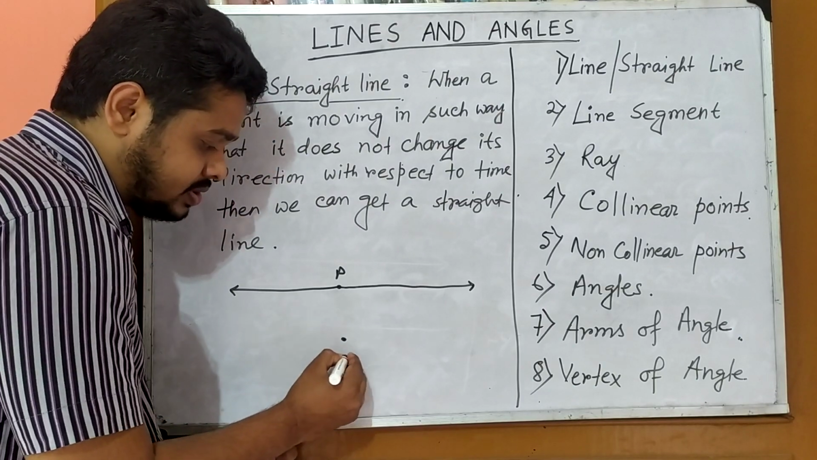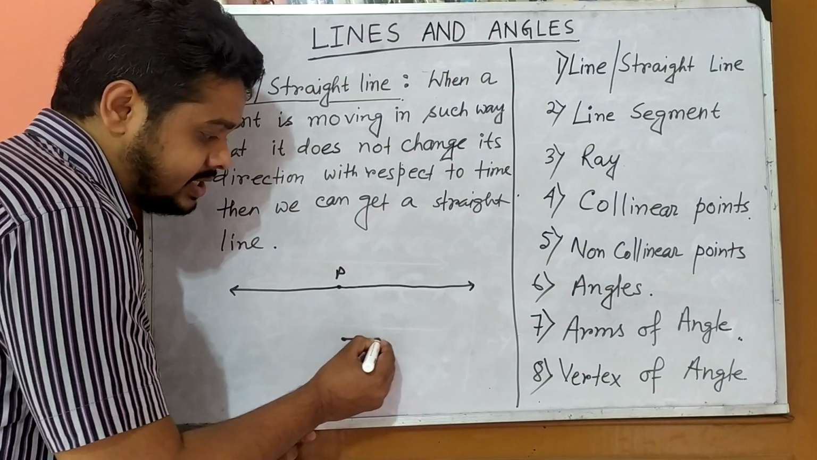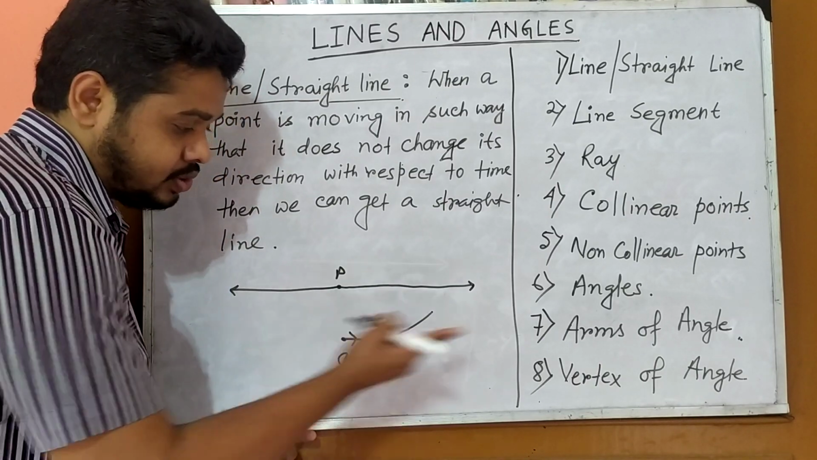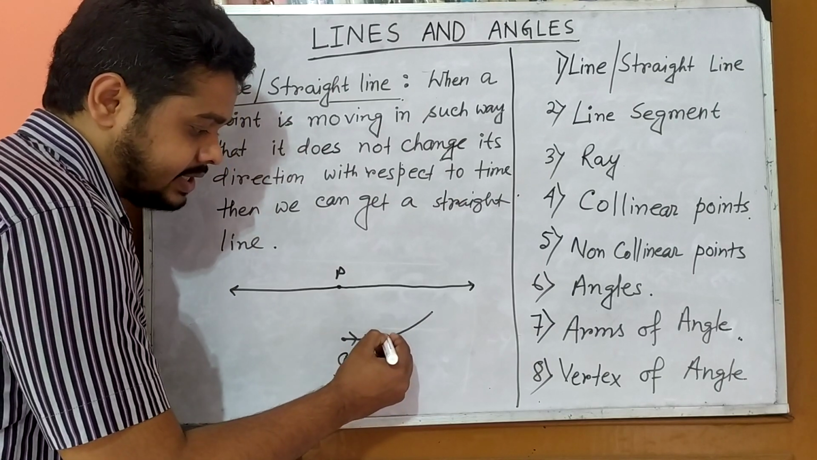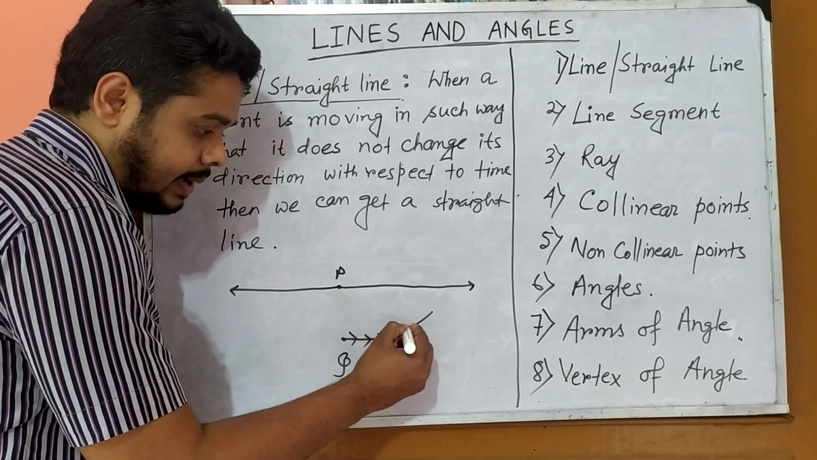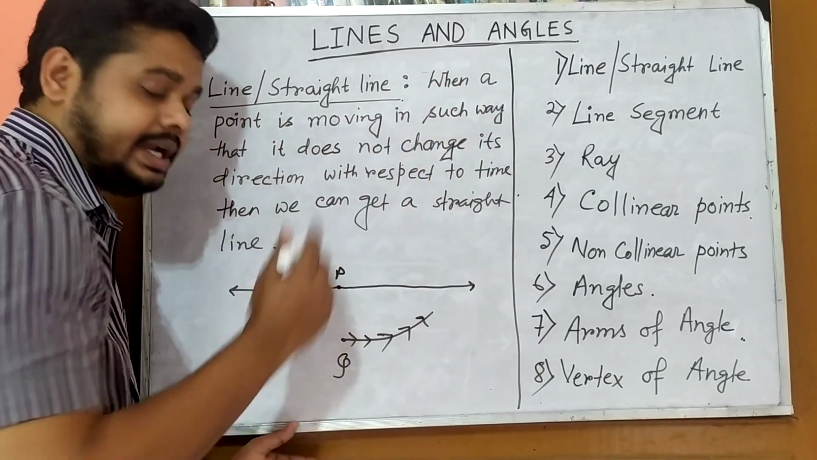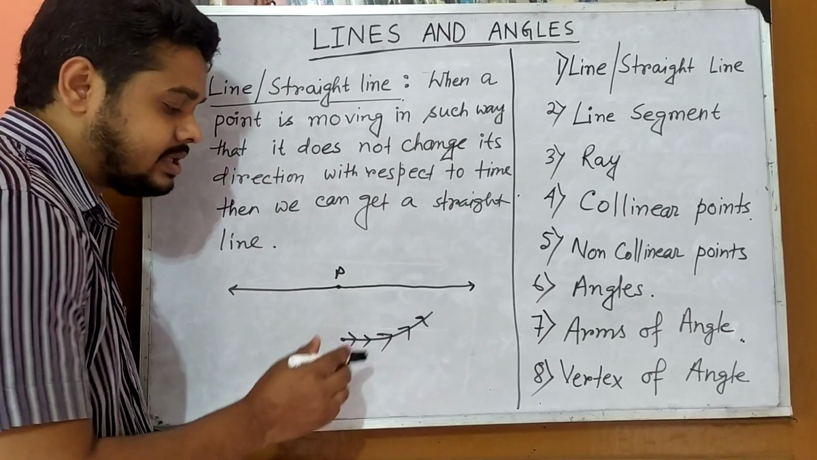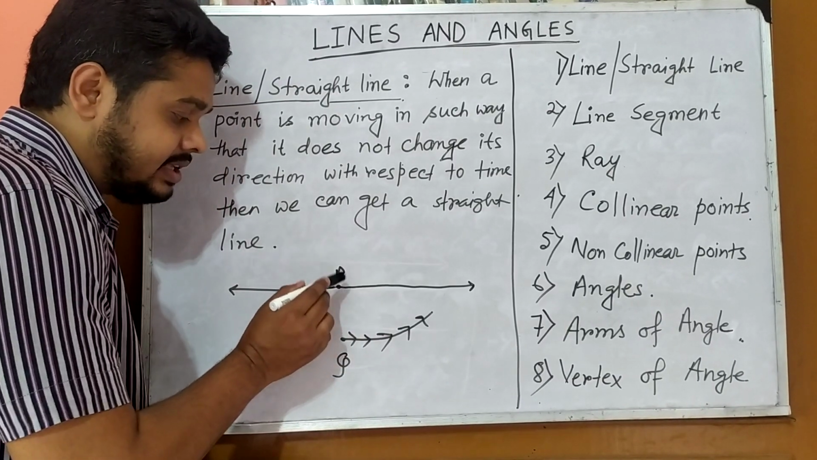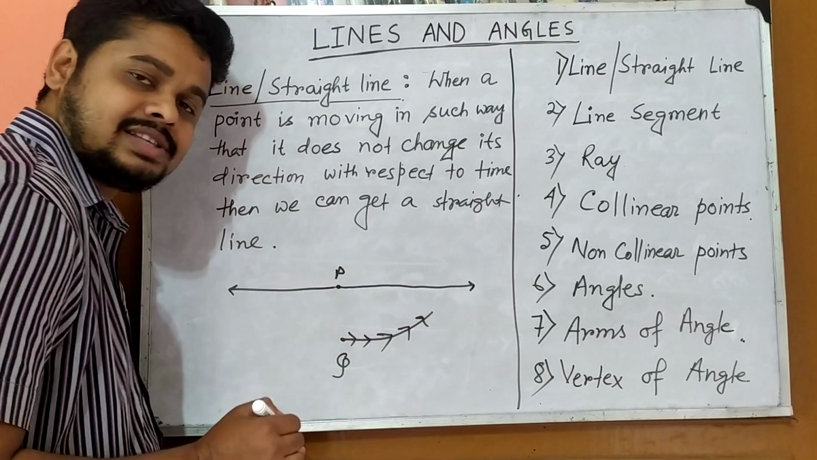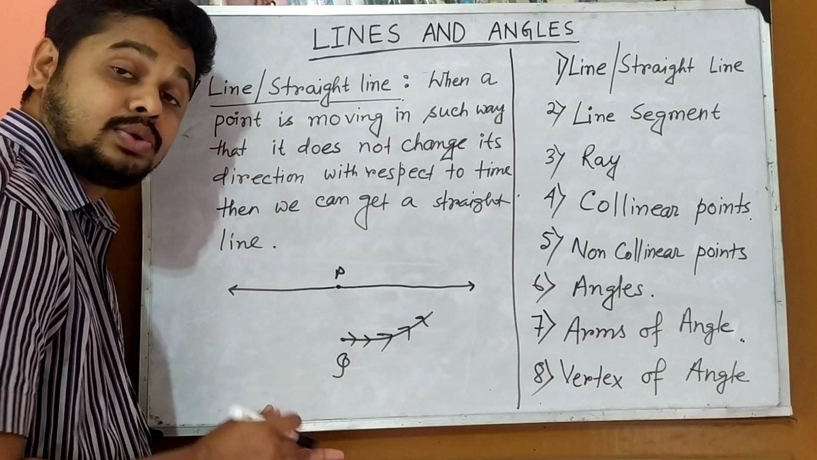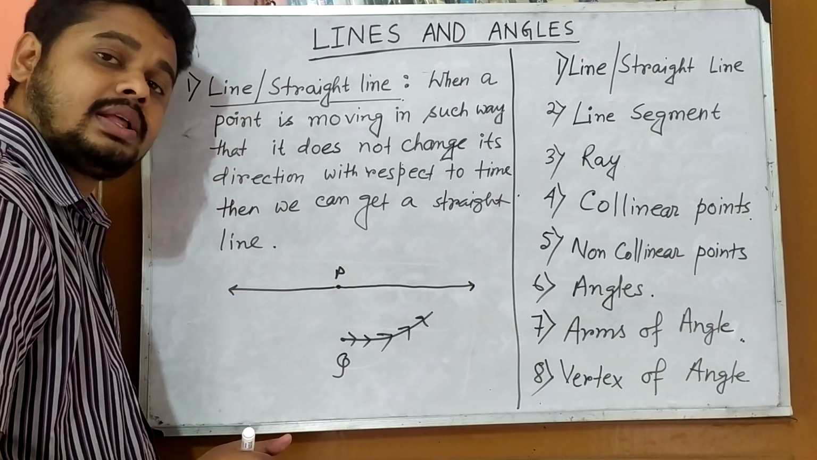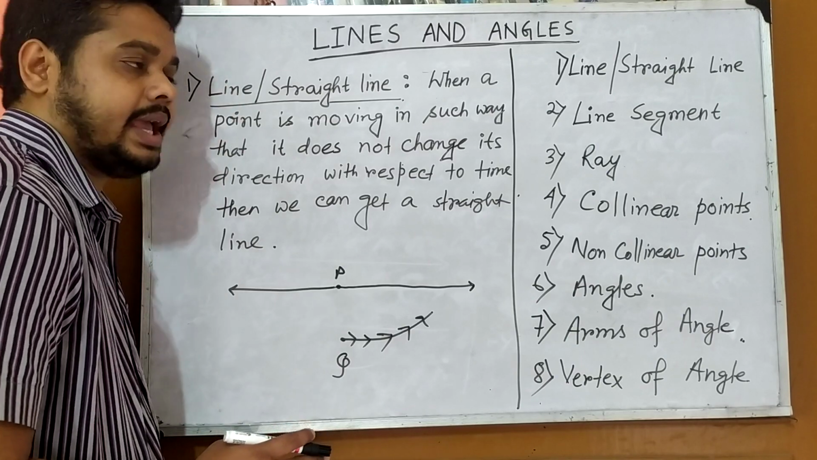Okay, suppose Q is another point but it changes its direction with respect to time. First time it is going in that direction, second time that direction, after that this direction, after that this direction. That means it continuously changes its direction. That means it is not a straight line, it's a curve. And in this case P is moving in such a way that it does not change its direction with respect to time, so that time it is called a straight line, or simply we can say line.